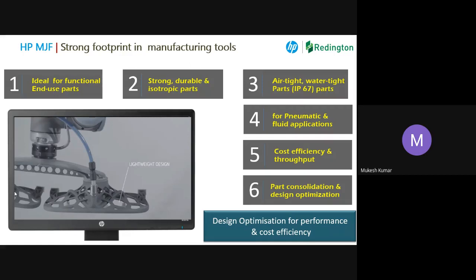So it is ideal for functional end-use parts. The parts manufactured from the technology are strong, durable, and fully isotropic. Isotropic, I'm emphasizing again and again, because this is the only technology which is capable of giving it. MJF from HP is the only technology which is capable of giving you a fully isotropic part, fully airtight, oil tight, watertight, IP67 certified, which is ideal for pneumatic and fluid applications.